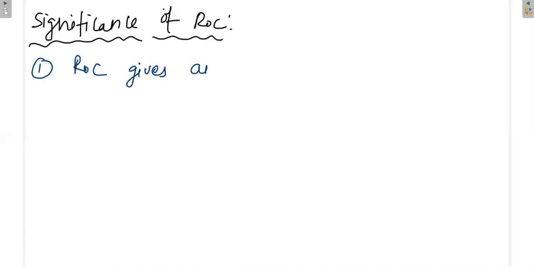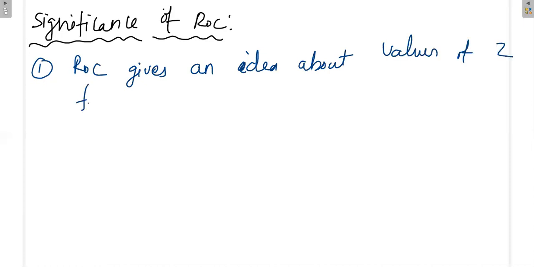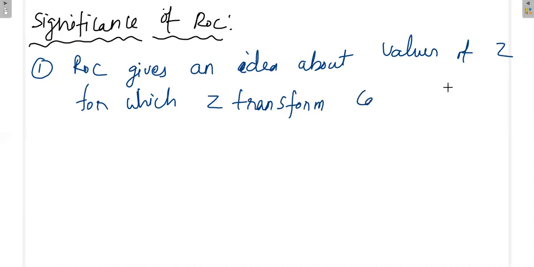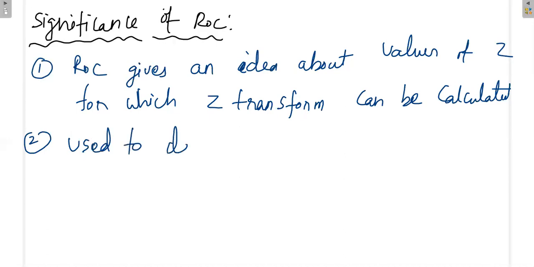So first of all, ROC gives an idea about the values of Z for which the Z transform can be calculated. Then it is used to determine the causality of the system.